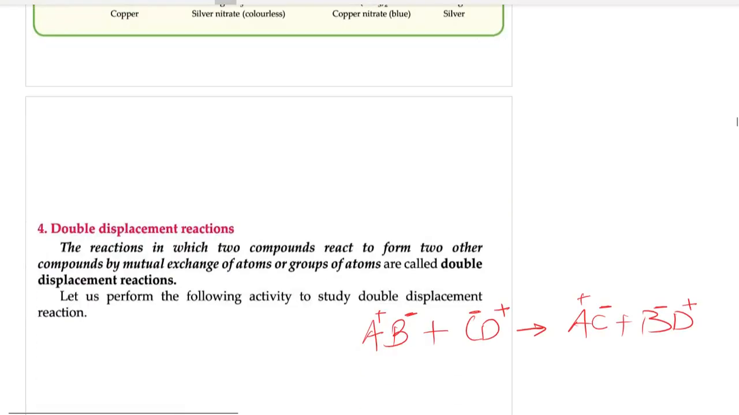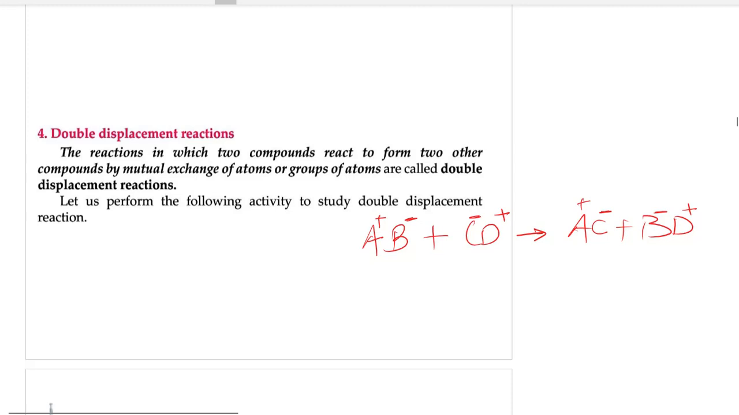Right? So displacement reaction. Then there is double displacement reaction. So what happens in double displacement reaction? Two compounds react to form two other compounds by mutual exchange of atoms or group of atoms. Two compounds. See here, one compound is AB, another compound is CD. AB plus CD gives AC plus BD, two new compounds.